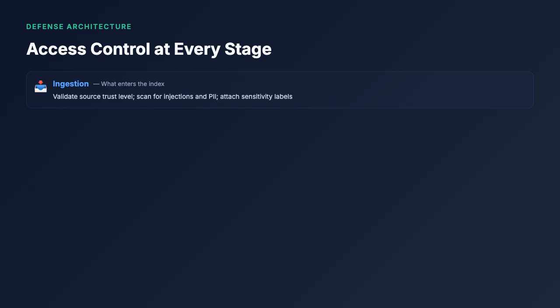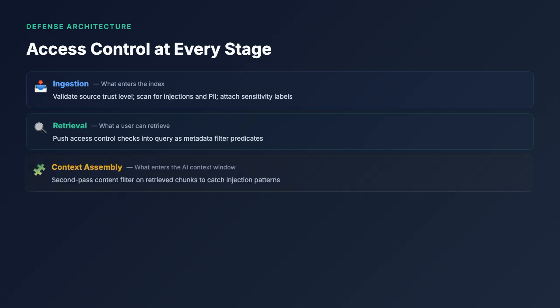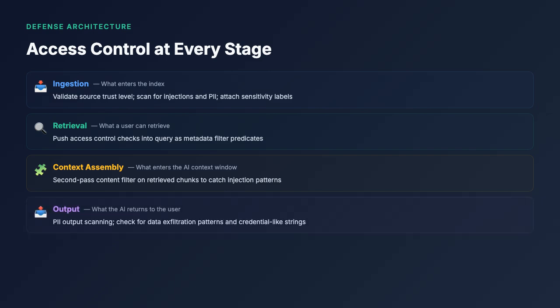Stage 1 is ingestion. Validate source trust levels, scan for injections and PII, and attach sensitivity labels to each chunk. Stage 2 is retrieval. Push access control checks into the query as metadata filter predicates, not post-filtering in application code. Stage 3 is context assembly. Apply a second-pass content filter on retrieved chunks to catch injection patterns even in documents that passed ingestion validation. Stage 4 is output. Apply PII scanning and check for data exfiltration patterns like external URL construction or credential-like strings.